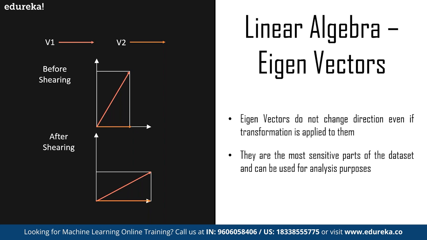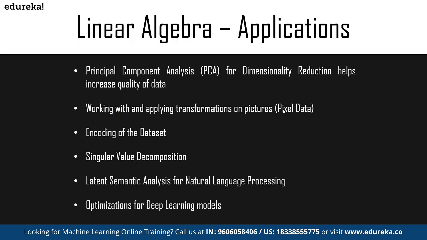But what is the main significance of using eigenvectors? What real purpose do they serve? There are multiple applications of linear algebra in machine learning that we are going to discuss. First of all, the first use case is principal component analysis, which we refer to as PCA. It is one of the most important techniques that utilize linear algebra in depth. The main motive behind PCA is to reduce the dimensionality of the data using eigen decomposition and matrices. As we discuss the entire PCA component further, we'll be able to see how exactly it is structured, right?